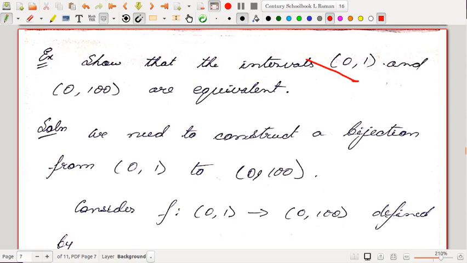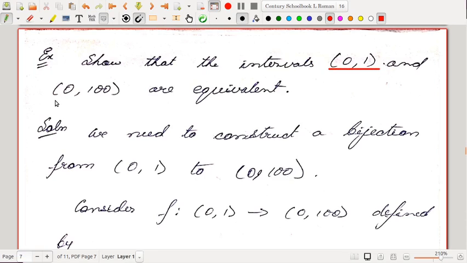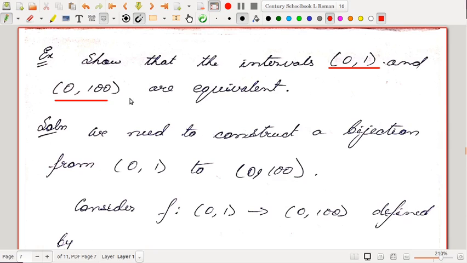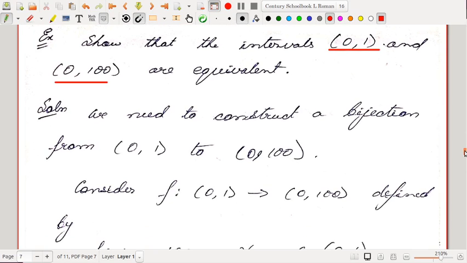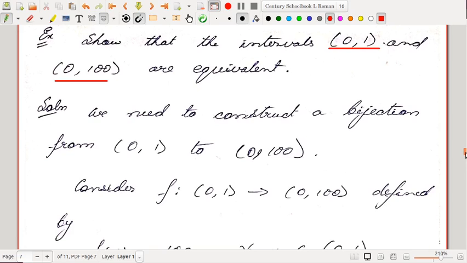Show that the intervals (0,1) and (0,100) are equivalent. That means there exists a bijection between (0,1) and (0,100). That means there are as many real numbers between 0 and 100 as there are real numbers between 0 and 1. The number of real numbers between 0 and 100 is not more than the number of real numbers between 0 and 1. They have the same number of real numbers between them. It's quite surprising, hard to digest, but you will see once we construct the bijection, it is very clear.